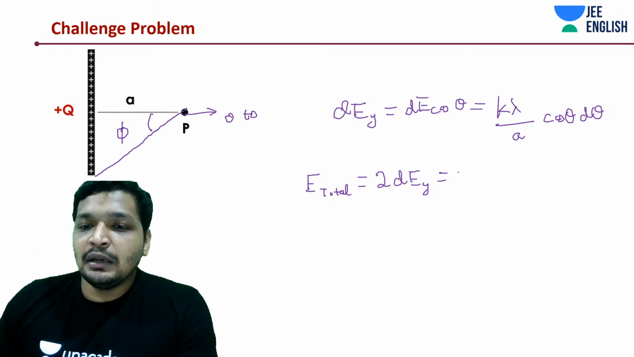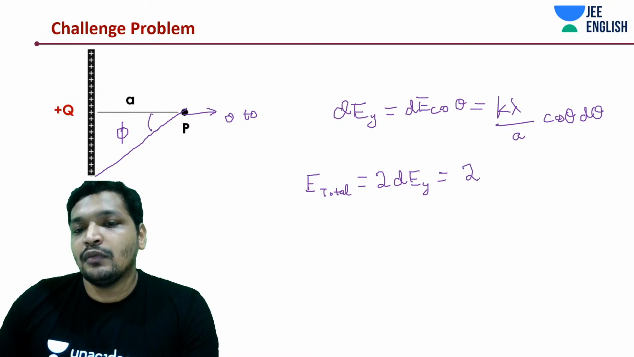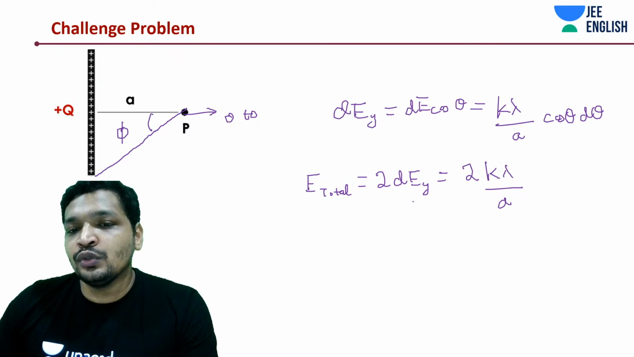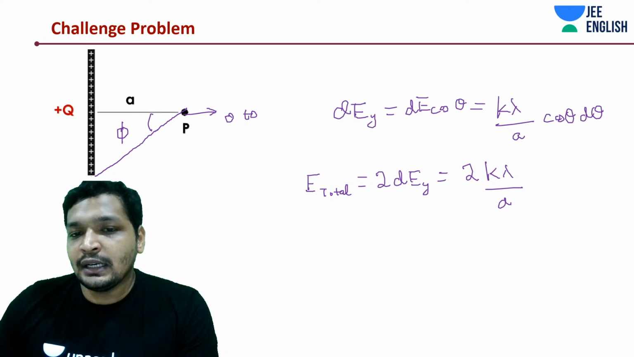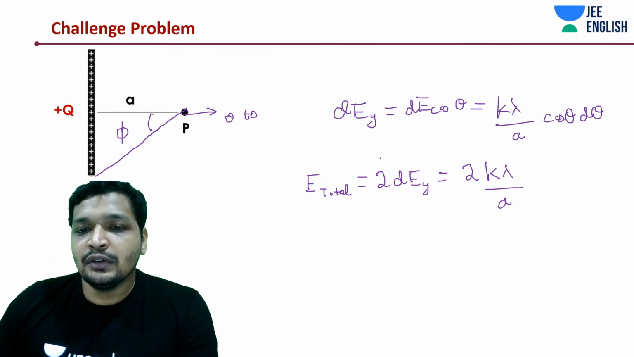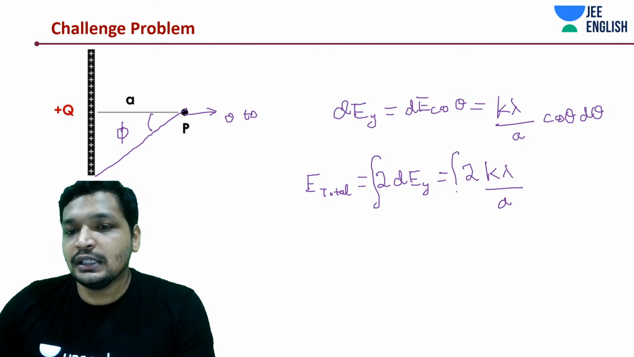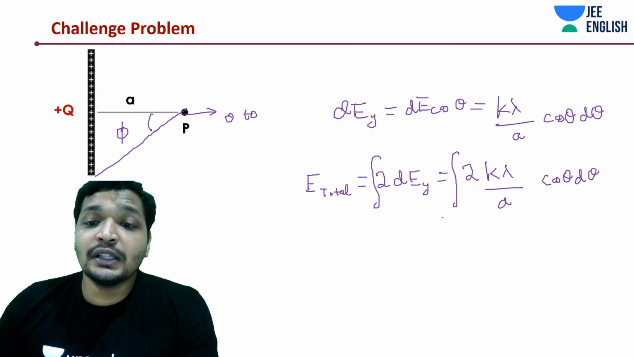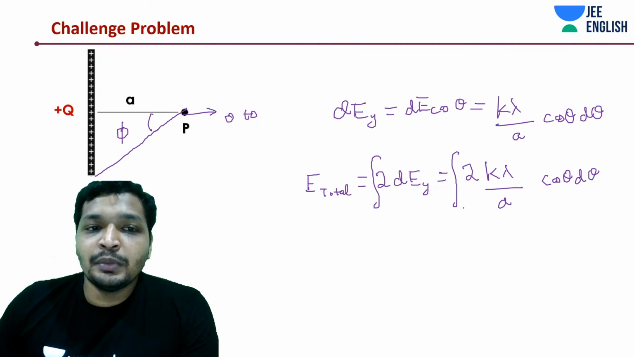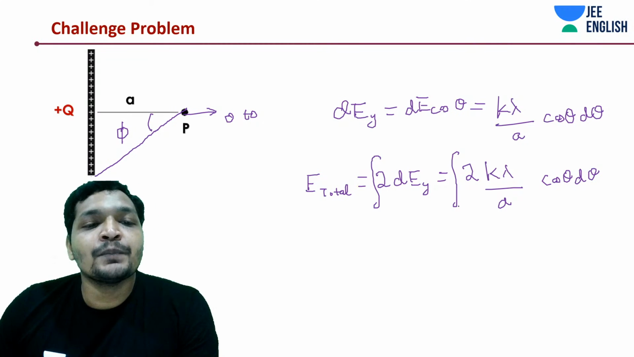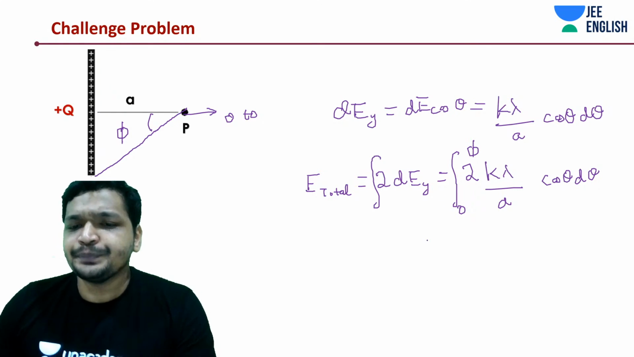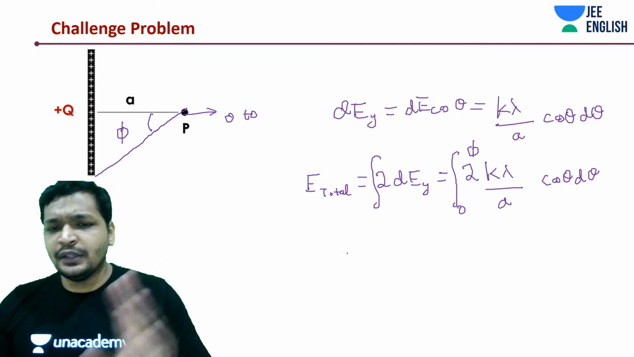Okay, and more, easier. So k lambda by a, this is E total 2E dy, and this time you are going to integrate it, right? Without integration, this is not possible. Integration d theta. What would be the range, guys? Would be from 0 to phi, right? Simple, really simple. Don't worry about it.